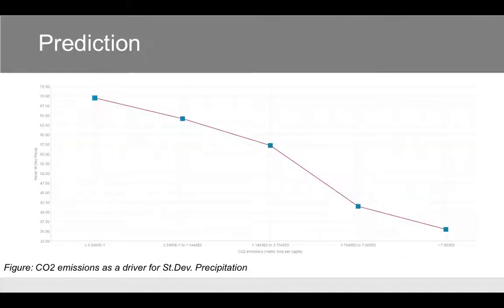We then considered whether or not CO2 emissions were driving the level of precipitation for a country. First, the standard deviation of precipitation by country was looked at, where it appears that countries experiencing higher CO2 emissions have lower precipitation. This is our key insight. However, it is important to note that this is probably because these countries are experiencing less rainfall overall.